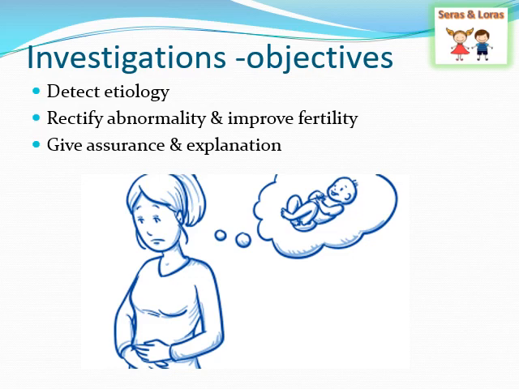Second, rectify the abnormality and improve the fertility. Once we are able to know the cause of the infertility, definitely we can use the different treatment modalities which are available now to improve the fertility rate of the couple. The last one, give assurance and explanation.